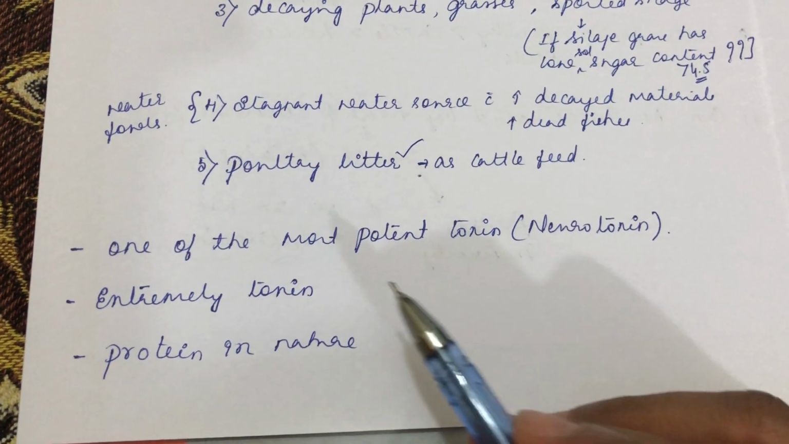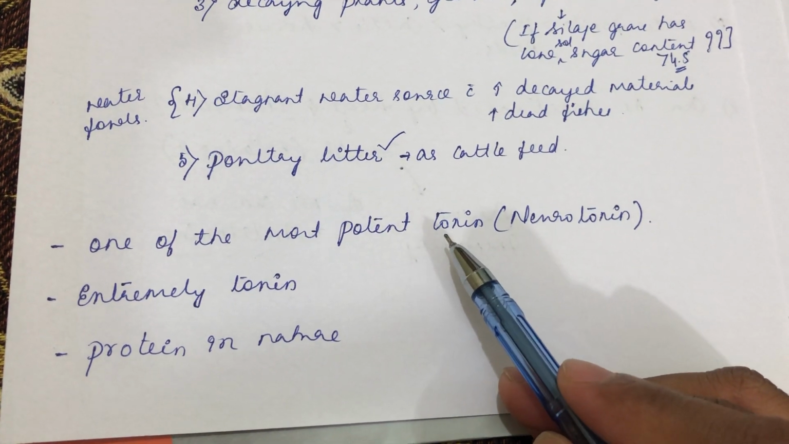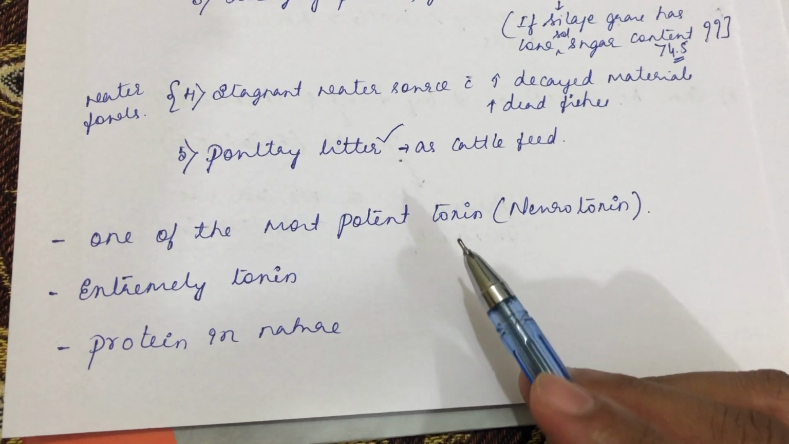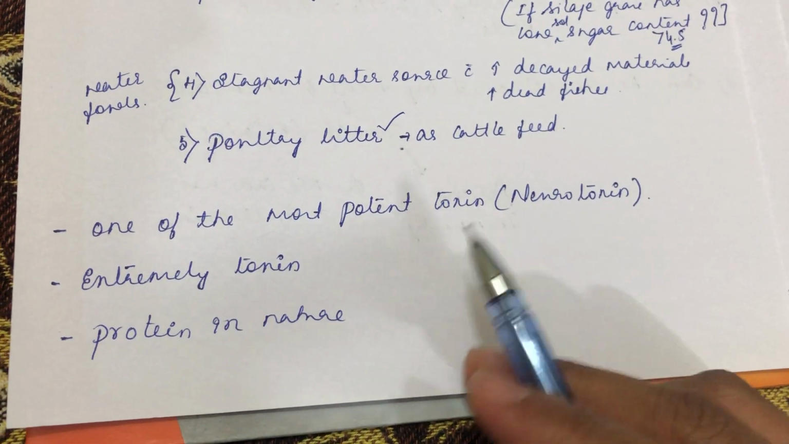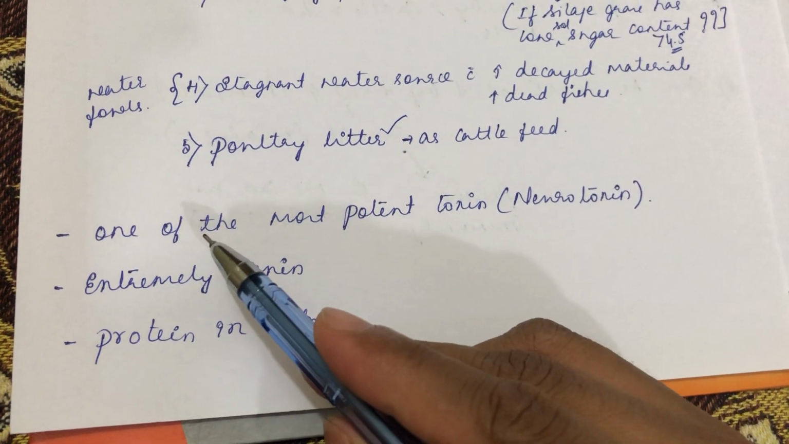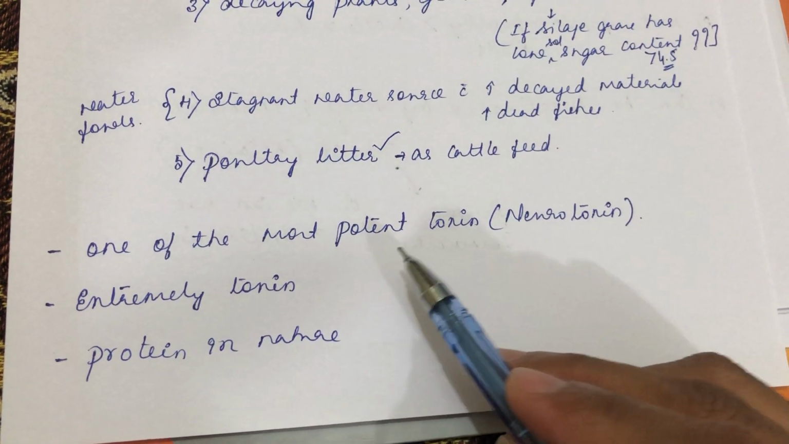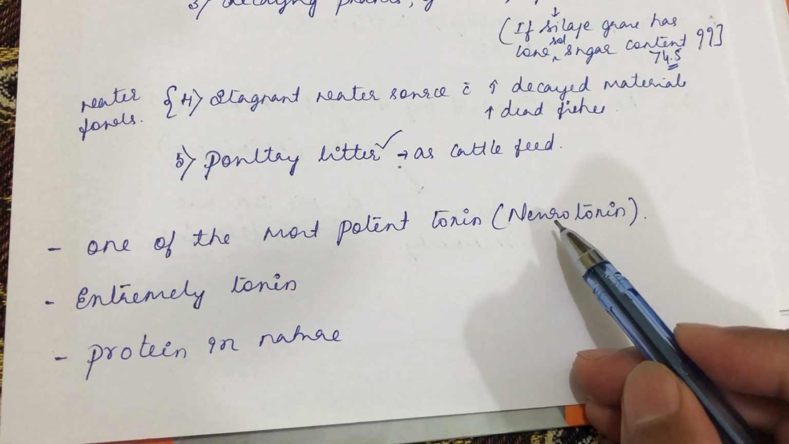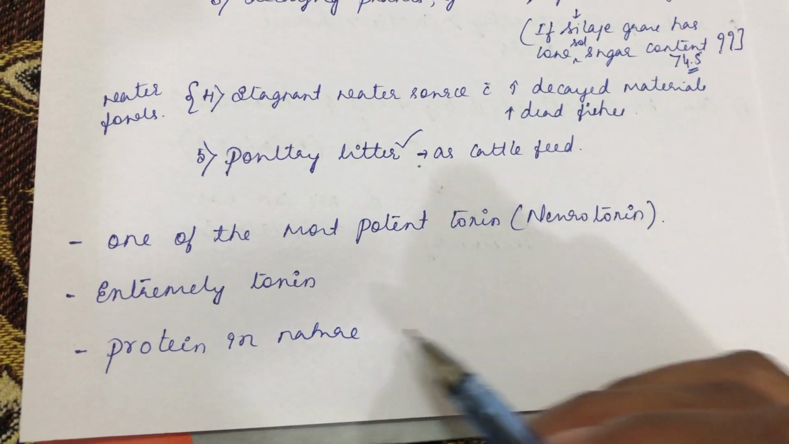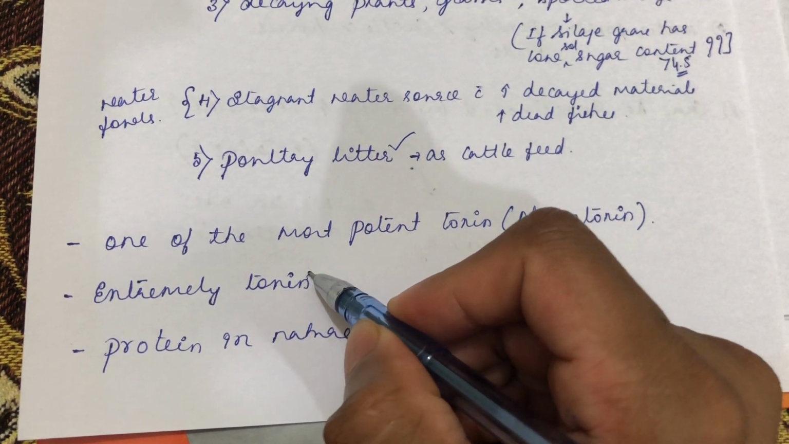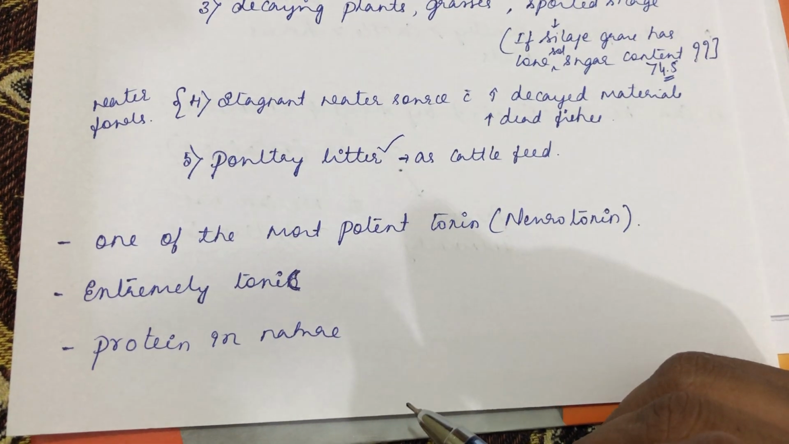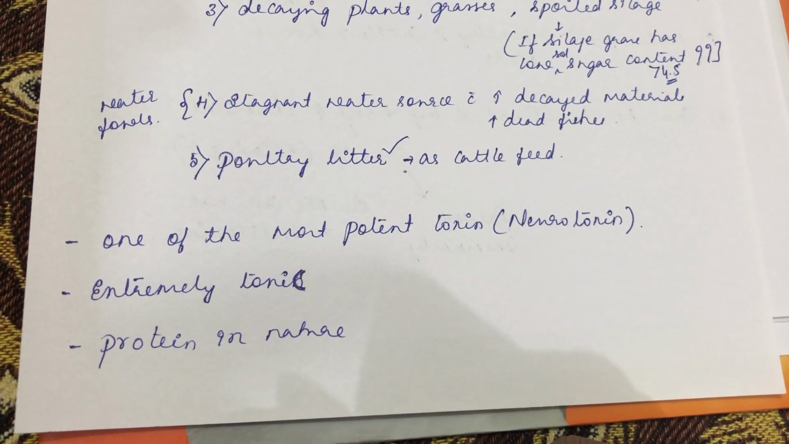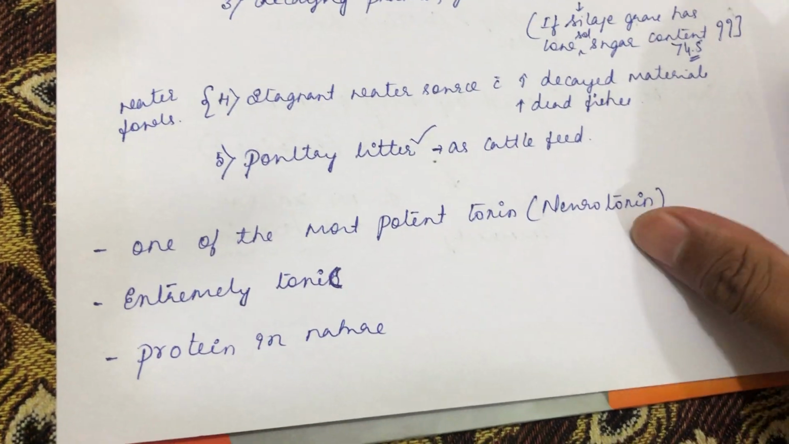And this botulinum toxin is one of the most potent toxins. In some literature they say botulinum toxin is the most potent toxin, whereas in our book it is told to be one of the most potent neurotoxins that is present. So it is extremely toxic, with an LD50 of less than 1 milligram per kg body weight, and it is basically protein in nature.